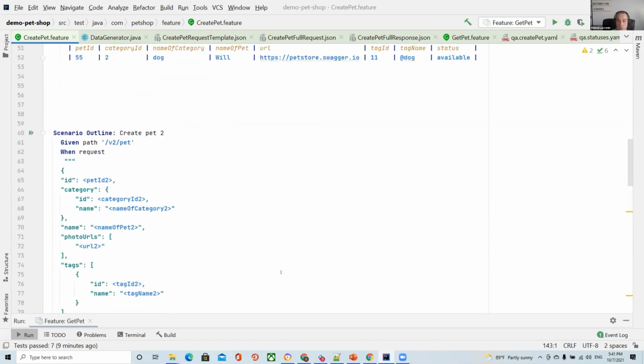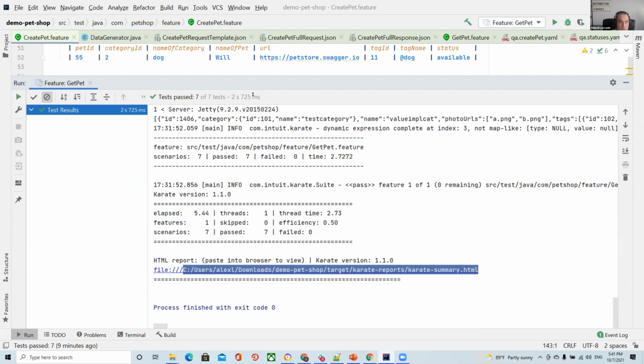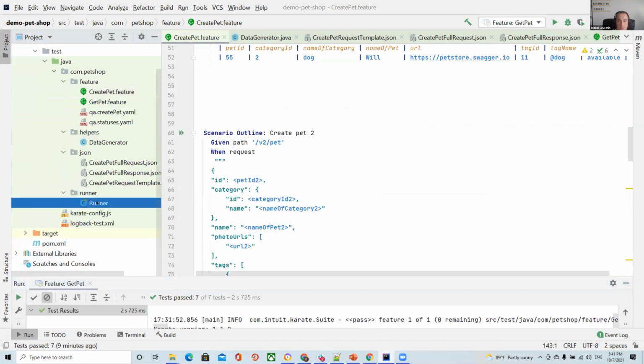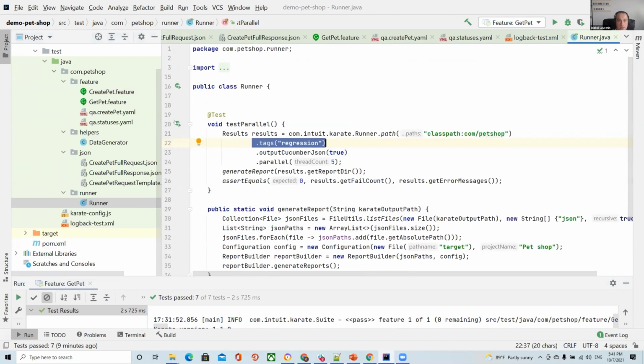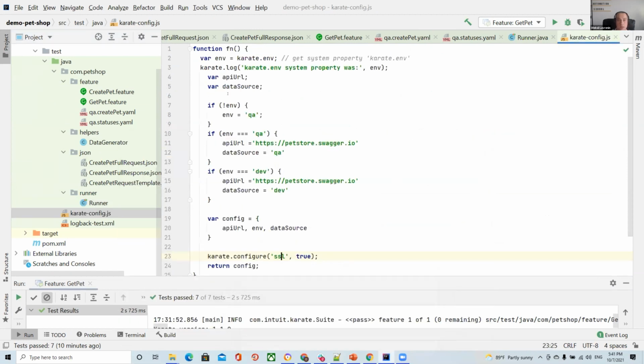And how can we run our whole test suite? We can use a test runner like that, or we can use a command like Maven clean test, and specify that it should be the QA environment, because as you remember, we have configurations where we have the environment QA.